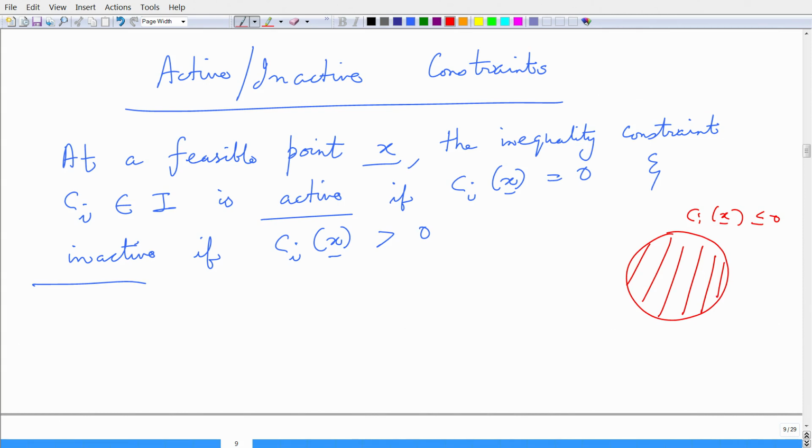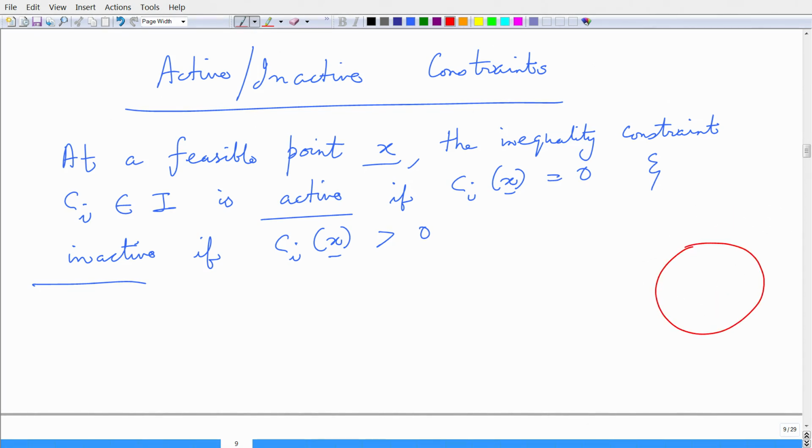Let us imagine in this example maybe I flip this to have c i of x greater than or equal to 0.